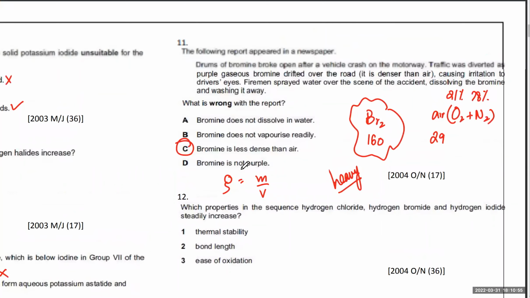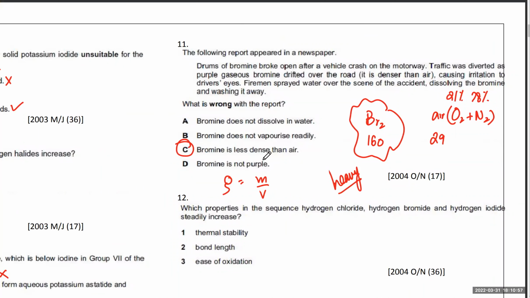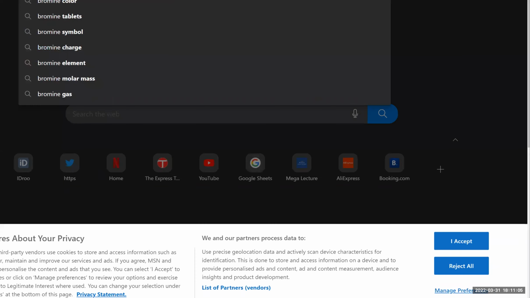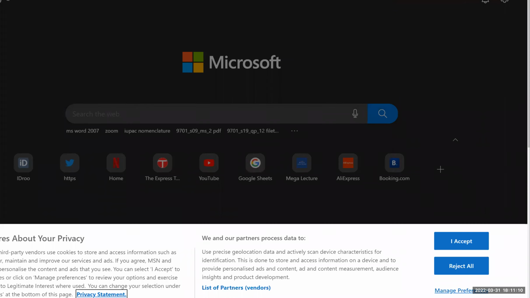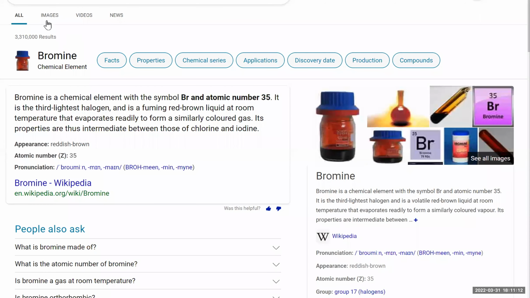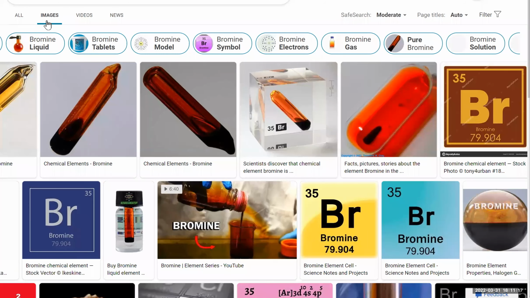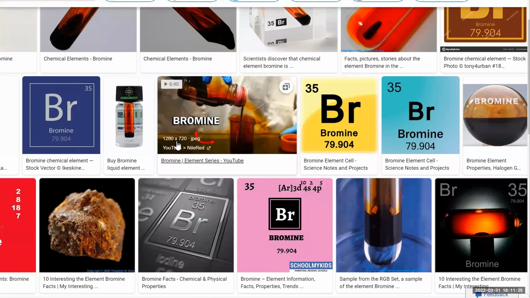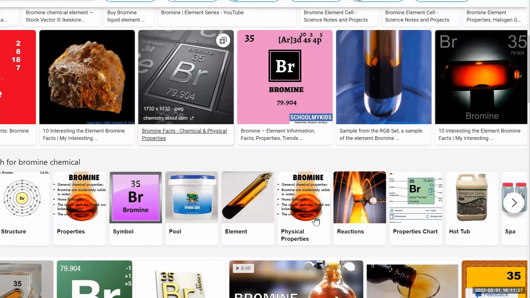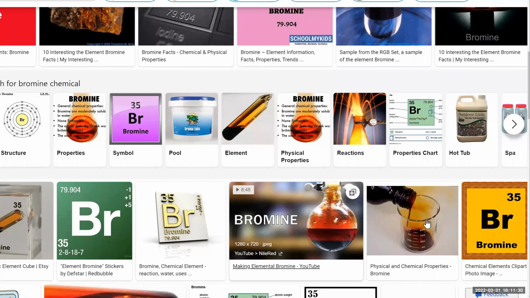As for this question, there's actually one problem. It's not purple, it's reddish brown. I mean, this is what bromine actually looks like. So this color can be described as reddish brown. Sometimes it's described as purple as well. Usually it's described as reddish brown.